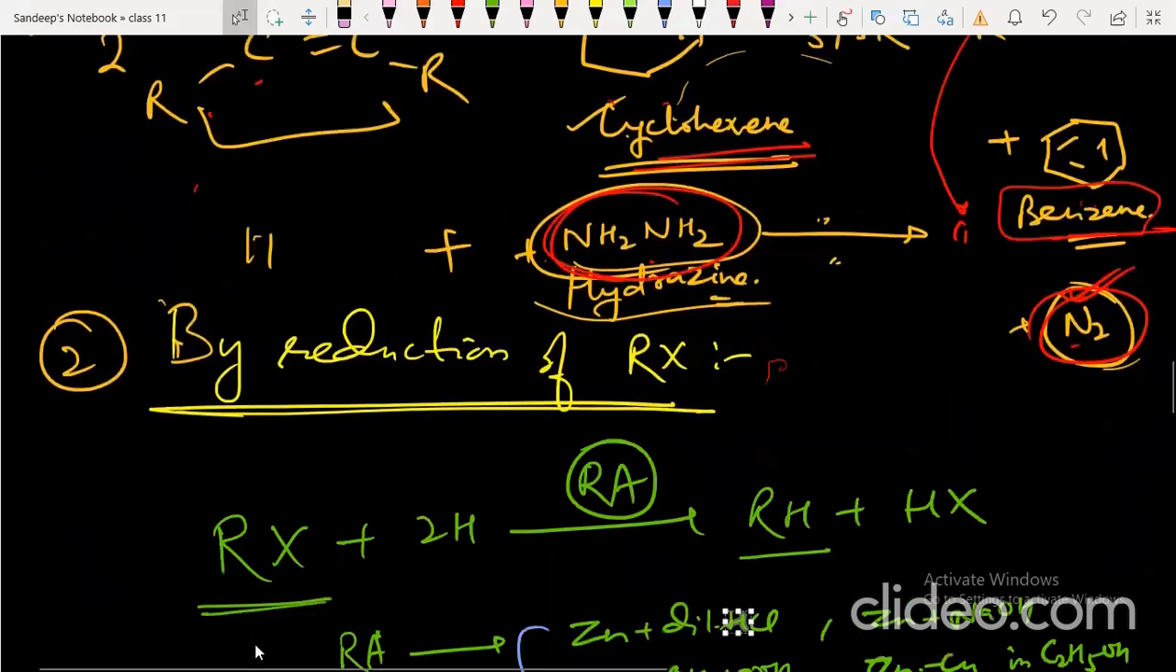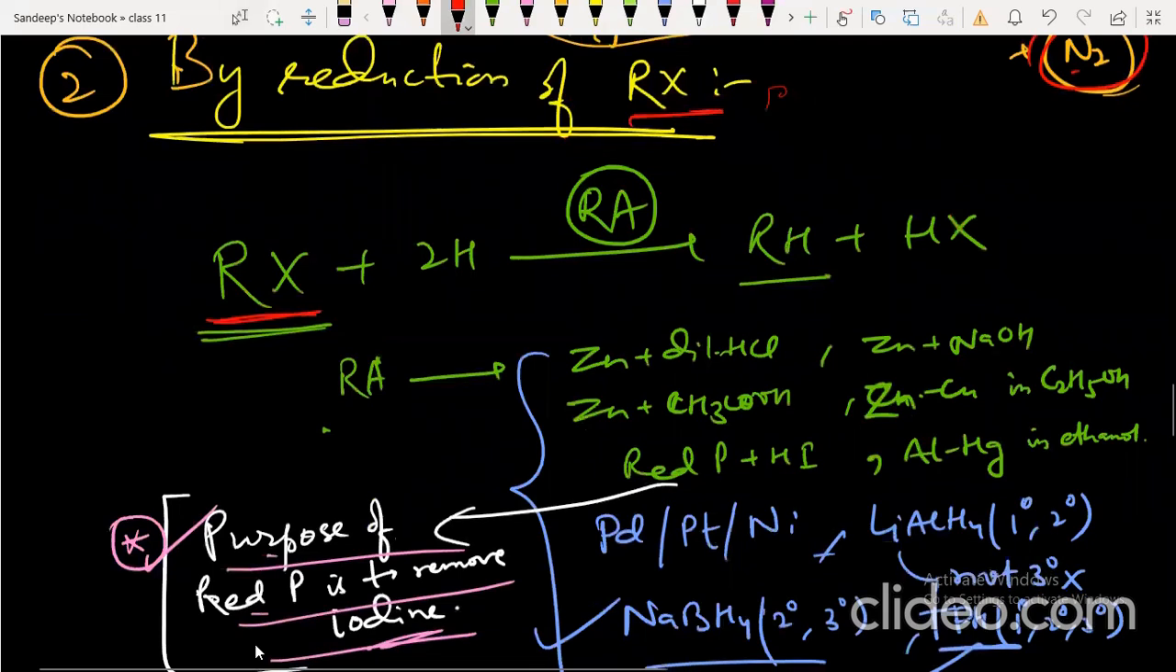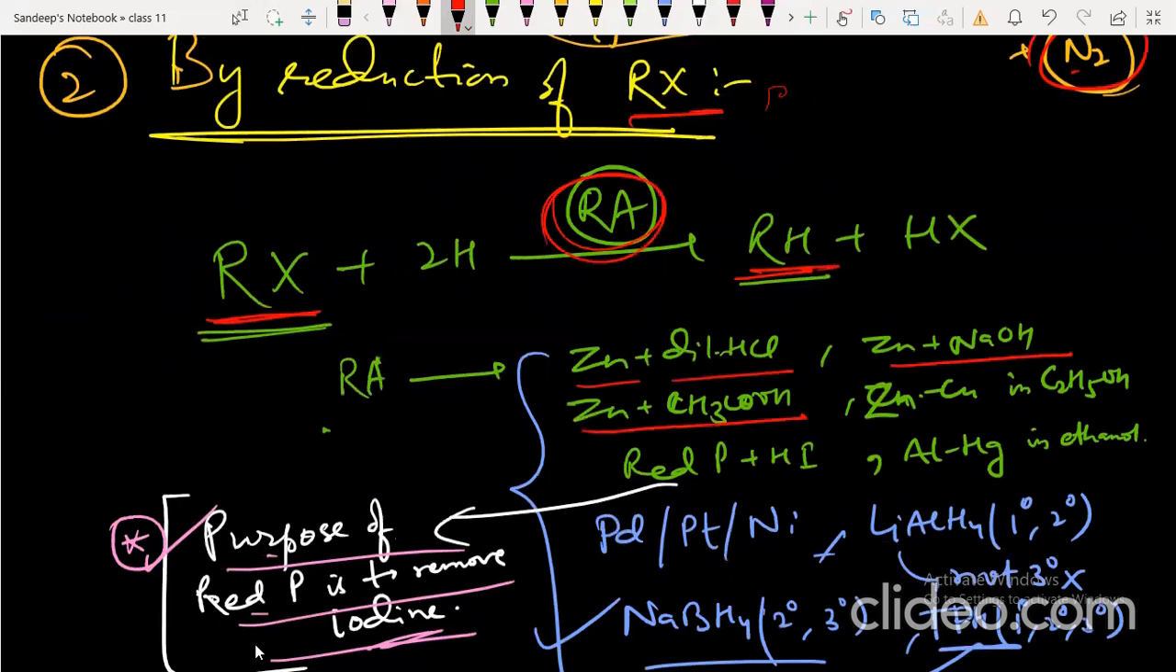Now, by reduction of alkyl halides. You can also convert alkyl halide to alkane by taking suitable reducing agents. Some of the reducing agents are zinc with dilute HCl, zinc with NaOH, zinc with acetic acid, zinc-copper couple in ethanol, red phosphorus with HI, aluminum amalgam in ethanol, palladium, platinum, nickel.